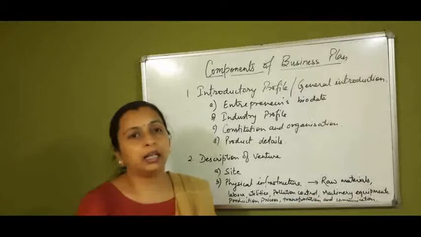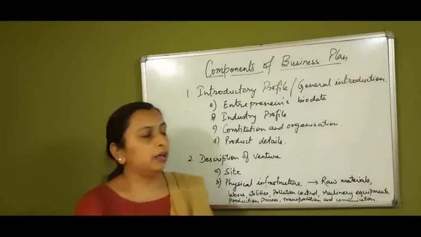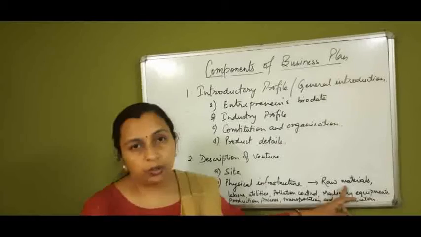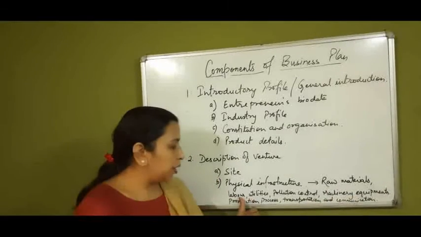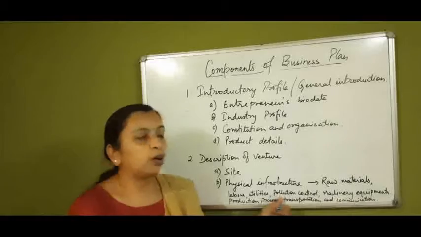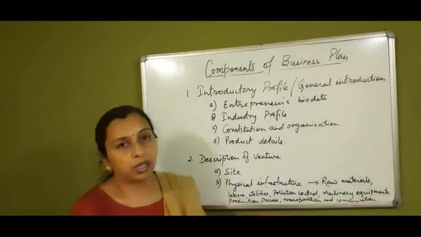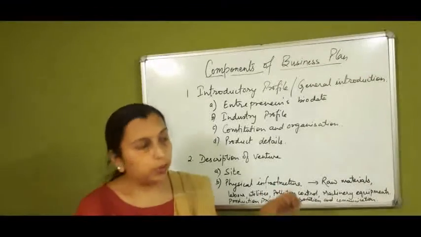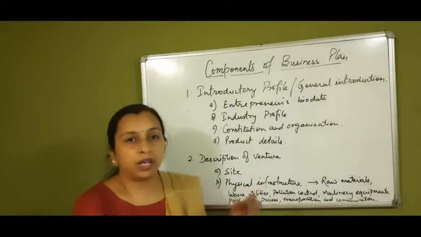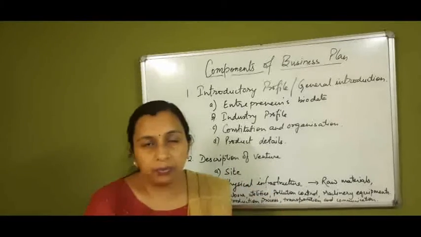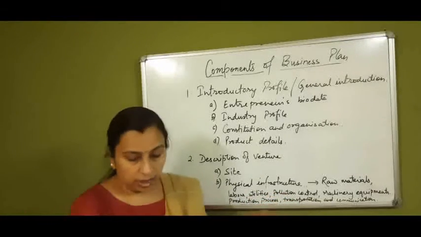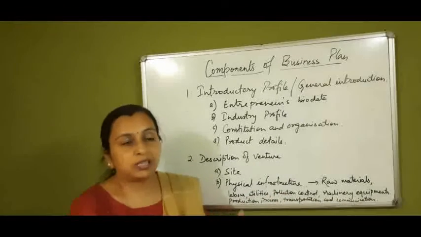Here in detail in the business plan, all these points are to be mentioned, like raw material, from where we are going to procure the raw material, the labor, utilities, then pollution control, the sewage system and all, how it will be installed in the company, what arrangement the company is going to have for the wastage, where they are going to dump the wastage, and what are the methods of disposing of the wastage and all.